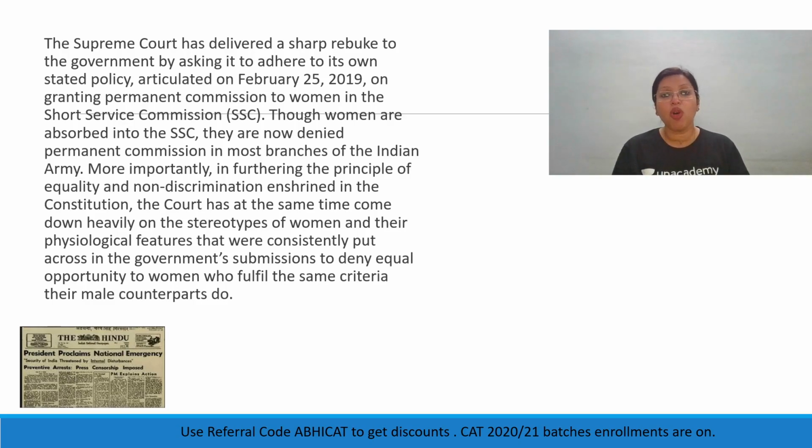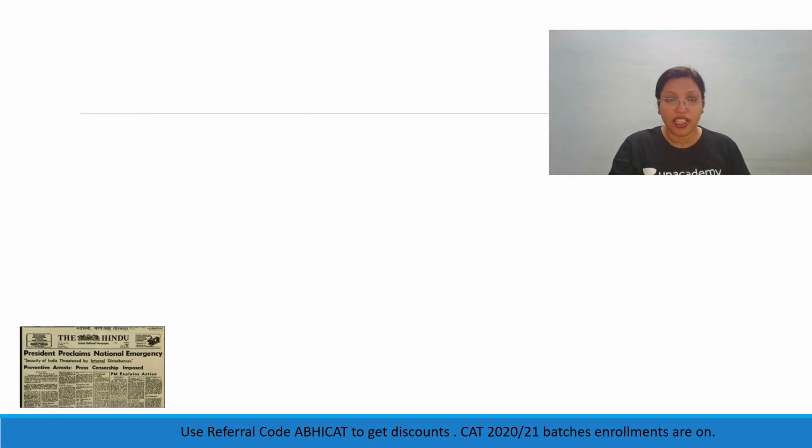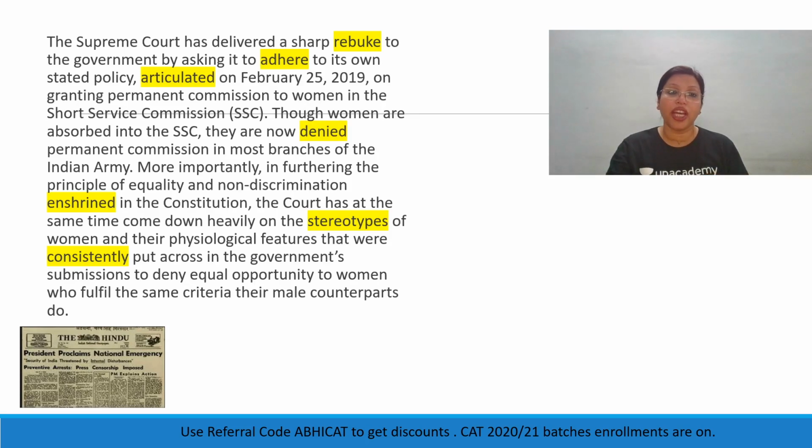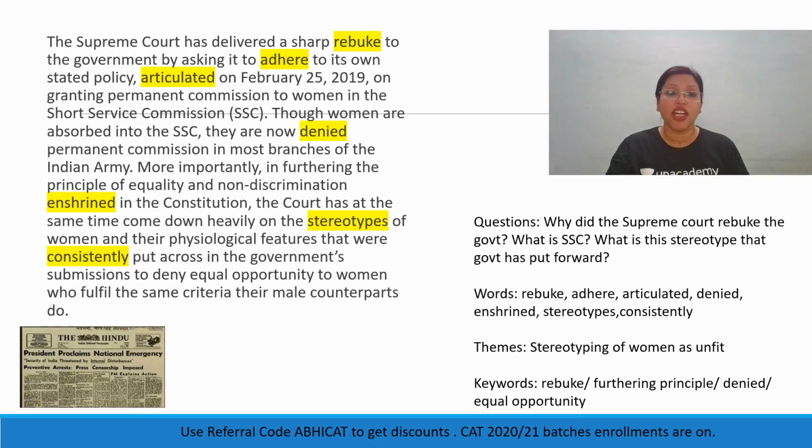Also, the Supreme Court has asked the army or the government not to stereotype women and their physiological features and say that they are the weaker sex and therefore they cannot work as hard, they cannot fight as hard with the enemy. All right, let's quickly look at the words that would strike us. So, rebuke, of course, we understand means scolding; adhere, to stick; articulated, said; denied, being refused; enshrined, an integral part of something; stereotypes, consistent and constant pictures of someone; and consistently, of course, meant regularly.